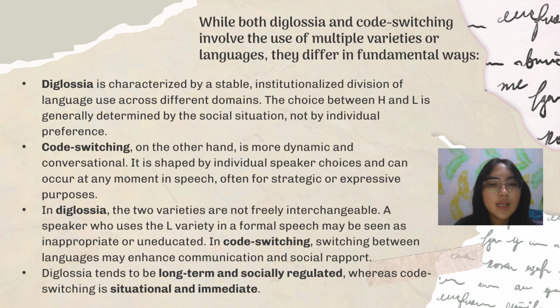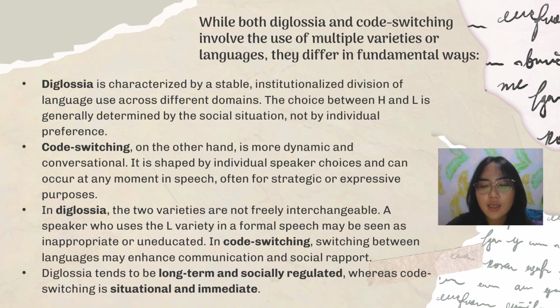In diglossia, the two varieties are not freely interchangeable. A speaker who uses the L variety in a formal speech may be seen as inappropriate or uneducated. In code switching, switching between languages may change communication and social rapport. Diglossia tends to be long-term and socially regulated, whereas code switching is situational and immediate.